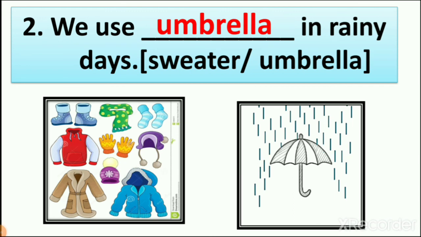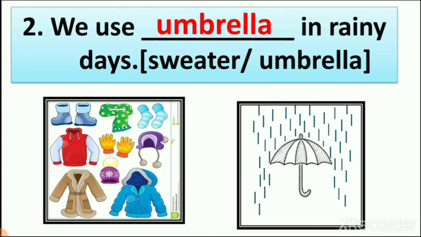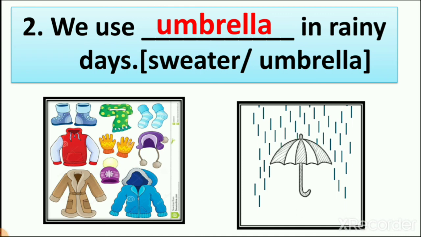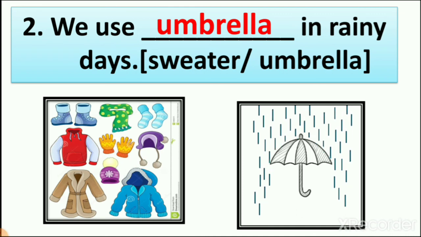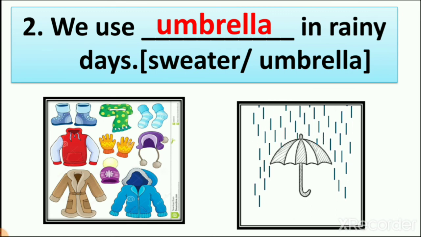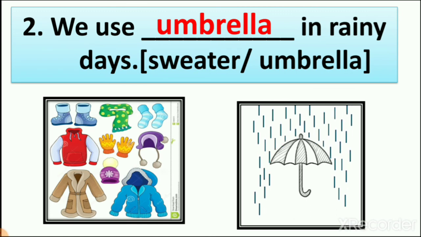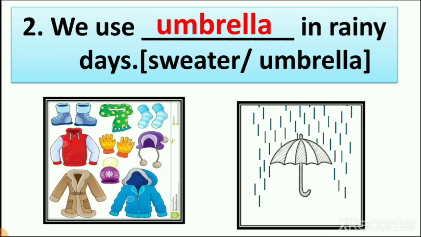So what is the answer? The answer is umbrella. And what is the spelling of umbrella? U-M-B-R-E-L-L-A. Umbrella. We use umbrella in rainy days. Sweater and umbrella.